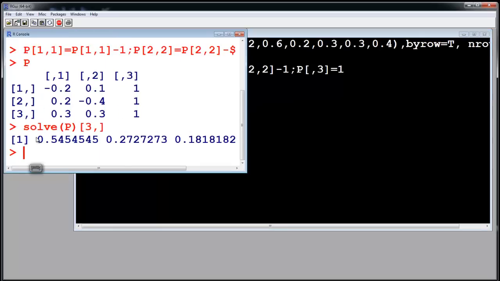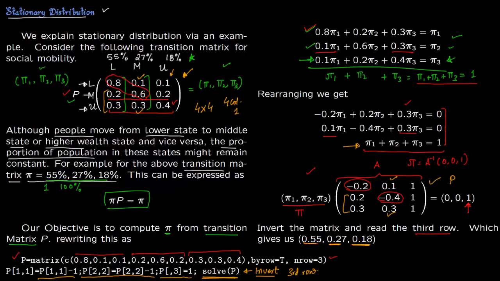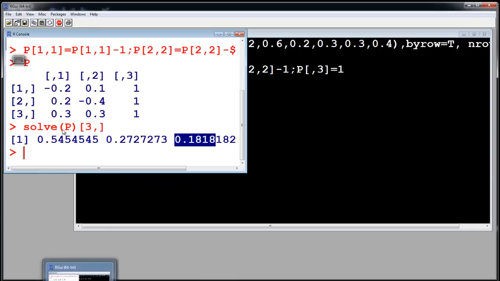So this is the third row. So you get 0.545, 0.272, and 0.1818. So this is our answer for the solution. So this 3 means we are just focusing on the third row. And this is the P, this is the matrix I'm finding the inverse of. So you see this is precisely the matrix which is written in the slide right here. So this is the matrix which we have right here.